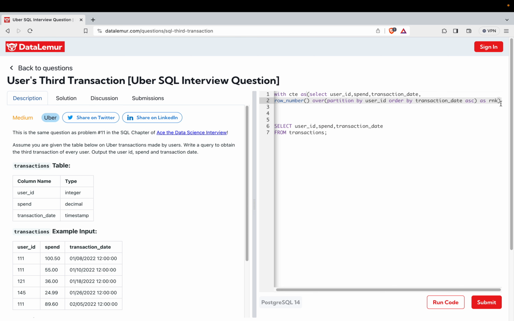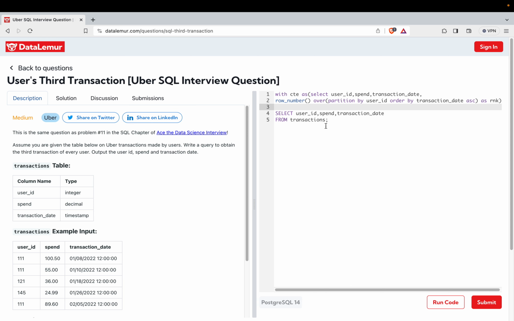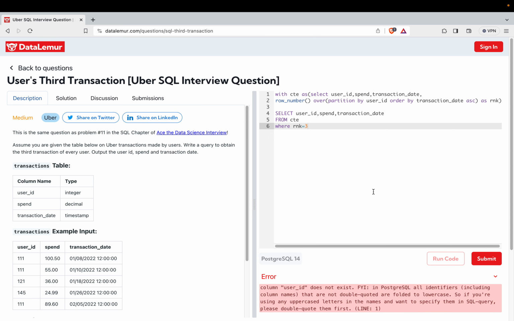Okay, so as rank, now this common table expression is closed. Now what I want is these three columns not from transaction but from the CTE, the data that I already pulled out in our common table expression above, where rank equal to 3. This is what I need, right? I hope you got it.